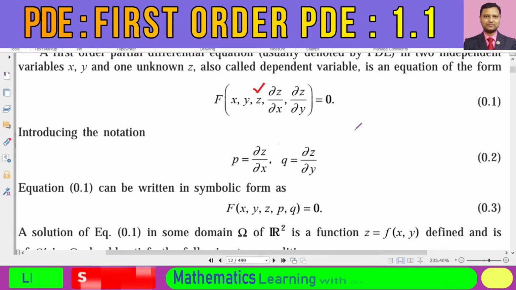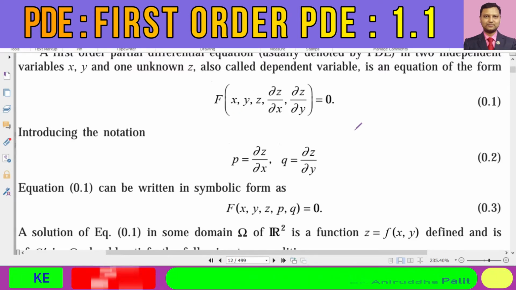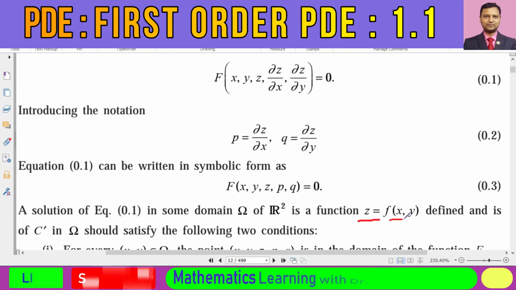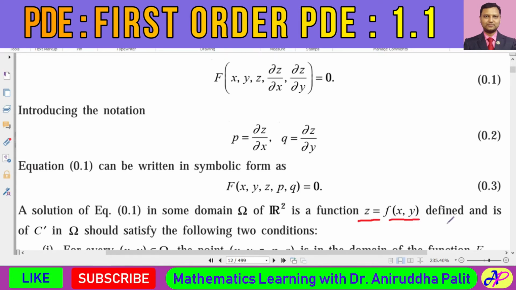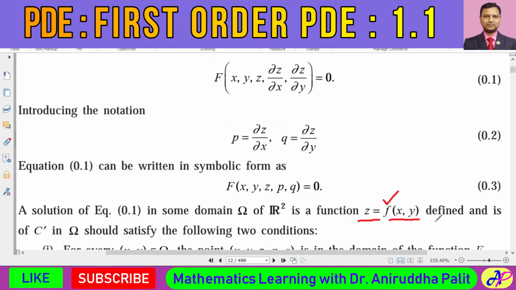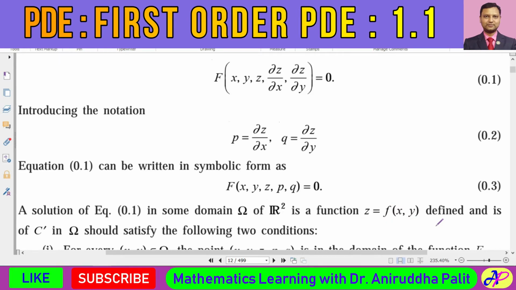Now, in order to understand what would be the behavior of the solution, what is the solution? I told you that z would be dependent on the independent variables x and y. So we expect that the solution will look in this fashion: z is equal to some function of x comma y. Okay, and geometrically, what would be their configuration?